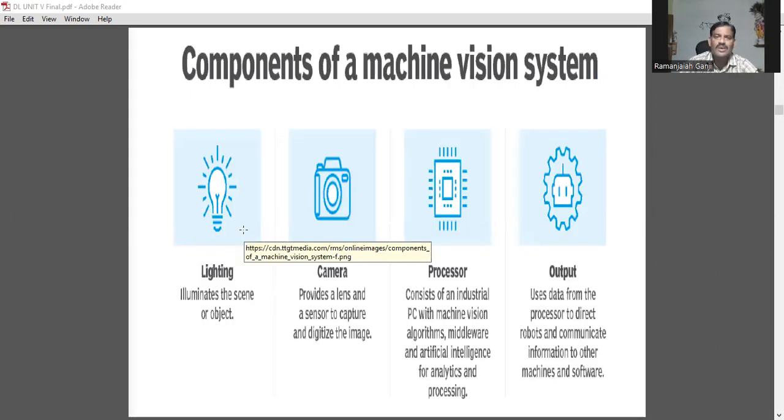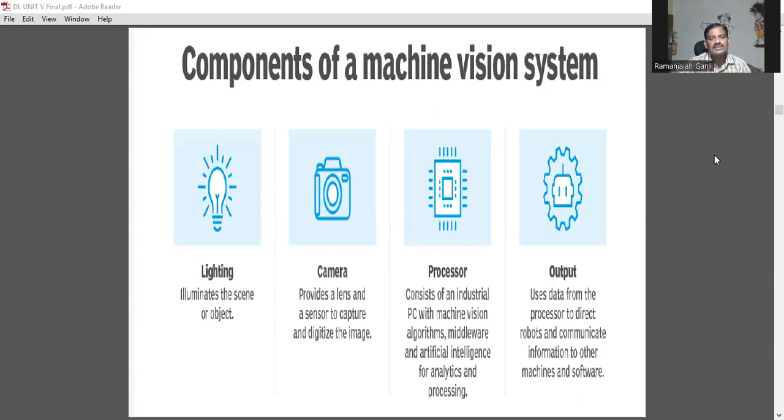For this, what do we require? What are the components of a machine vision system? You require lighting, to illuminate the scene or an object. Without lighting, it is not possible. For example, you are seeing my face; without lighting, it displays only darkness. Camera, which provides a lens and a sensor to capture and digitize the images.